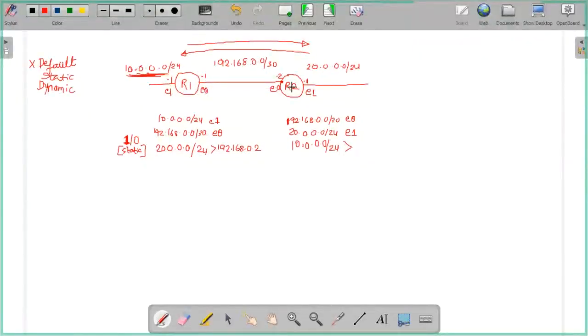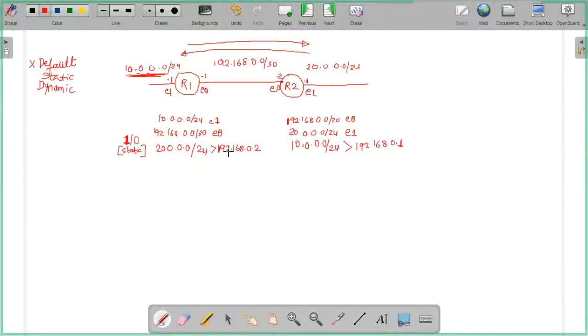On R2 you will configure the static route. So what is your next hop? 192.168.0.1. Is it right, Rahul?